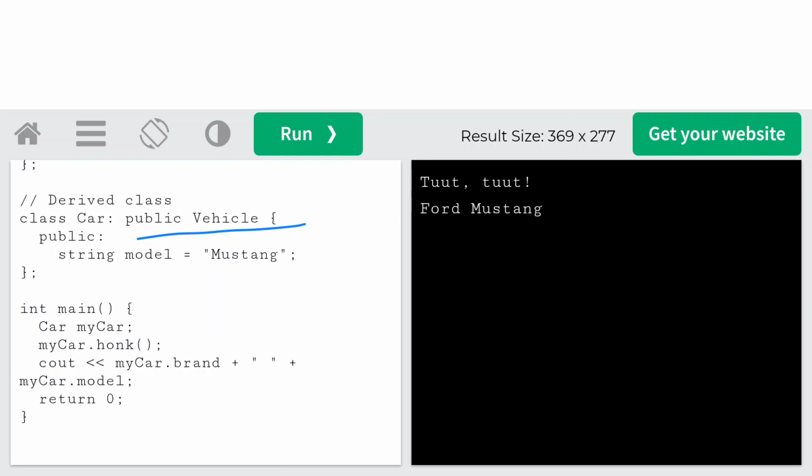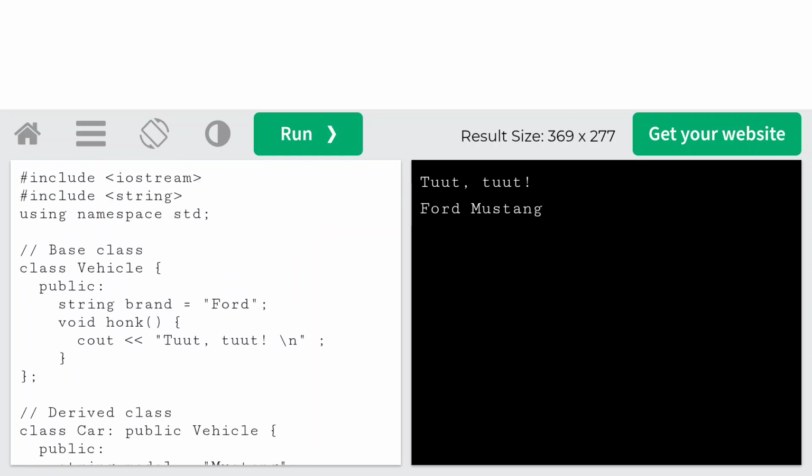Inside the vehicle class, we have a public access specifier and one string attribute, brand, which is Ford, and one member function, honk, which prints a statement. So we have one attribute and one member function.